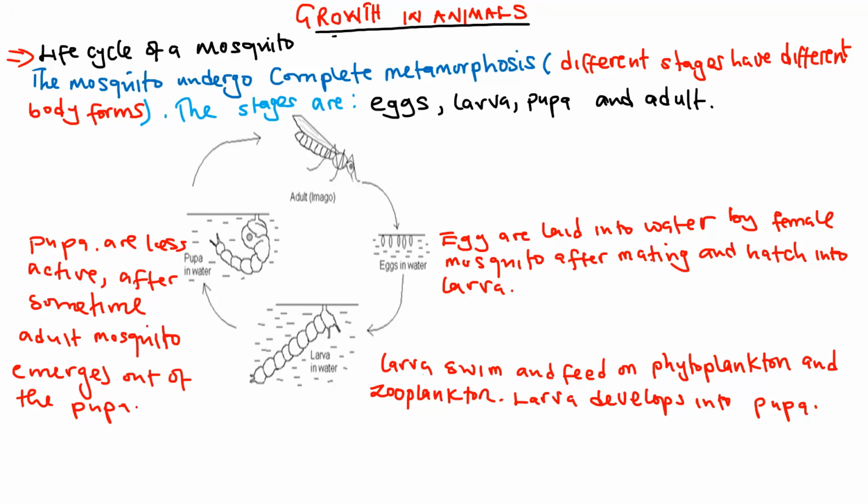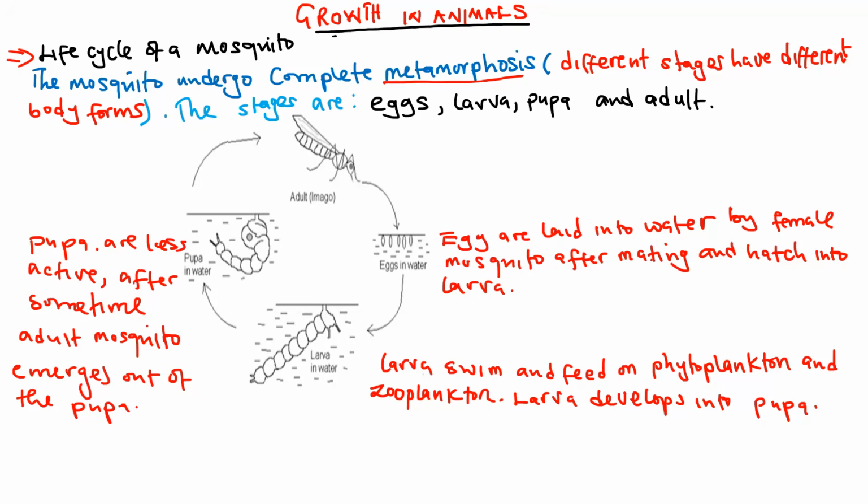One thing you should know is that the life cycle of a mosquito involves complete metamorphosis. Now, what does complete metamorphosis mean? It is just a type of life cycle where different stages of the cycle have different body forms.